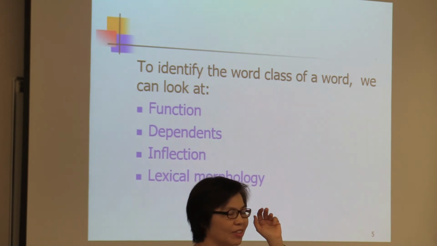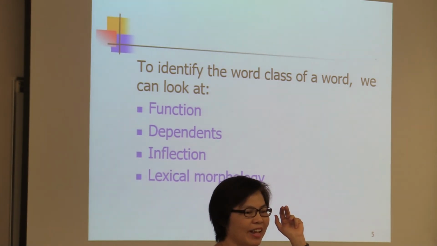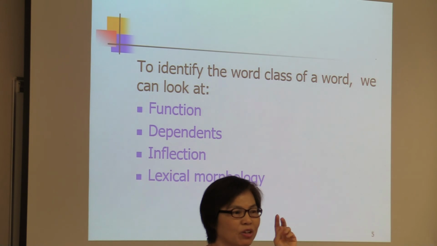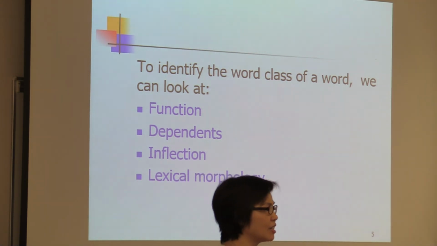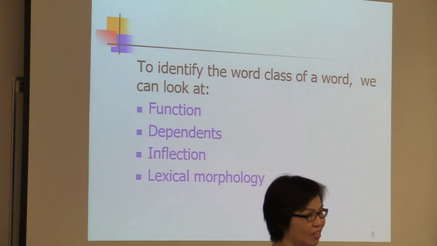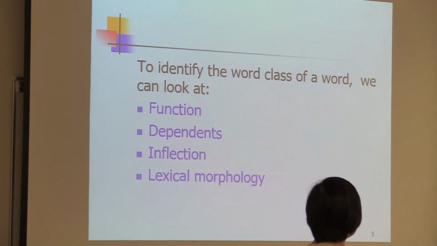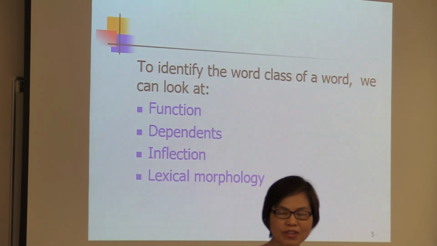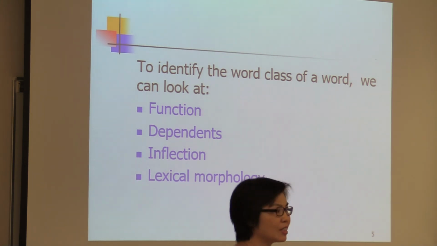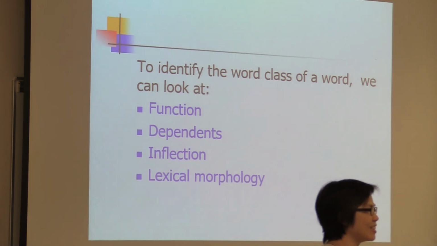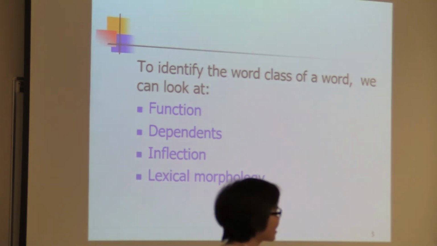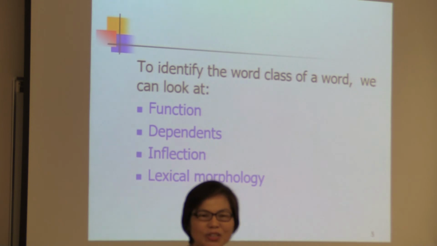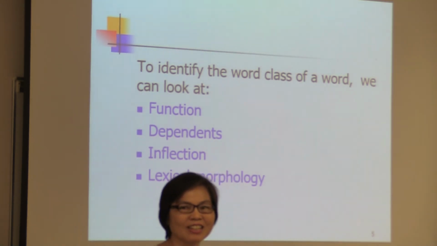And then we have adjectives. Adjectives have got 2 inflectional morphemes. What are they? ER and EST. Then how about adverbs? Do they have inflectional morphemes? Yes or no? We'll see. Okay. Lexical morphology. What is the most common suffix? ly.